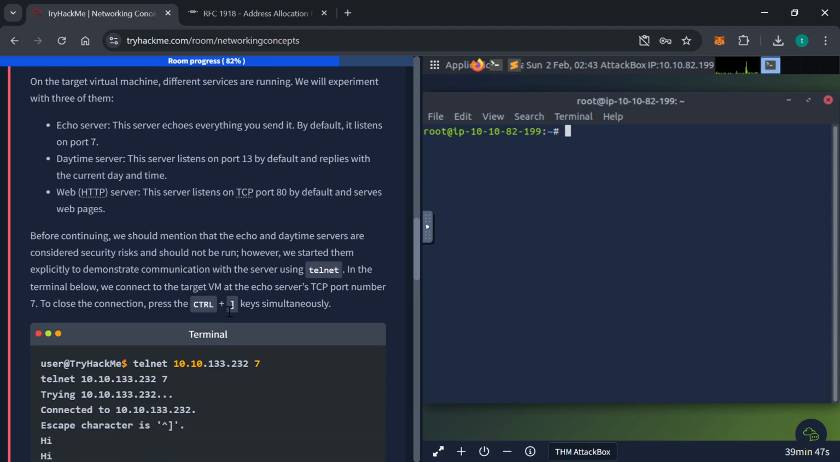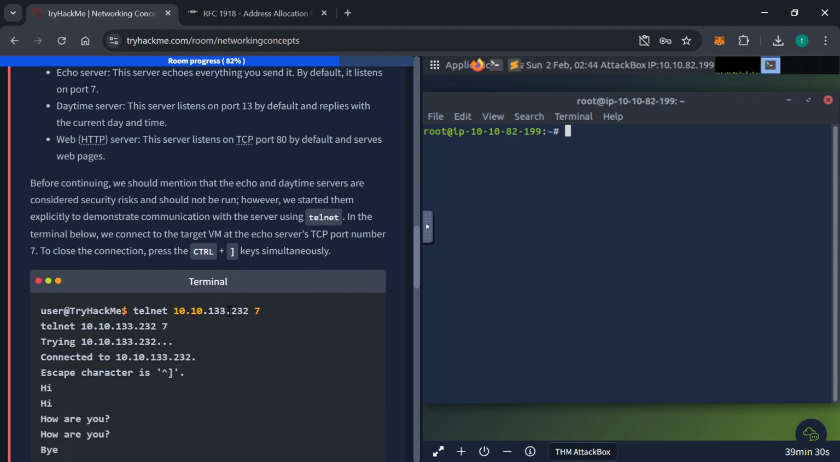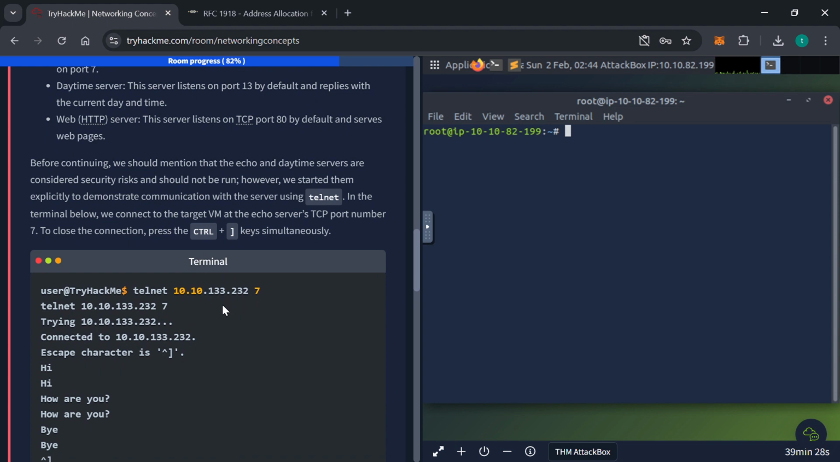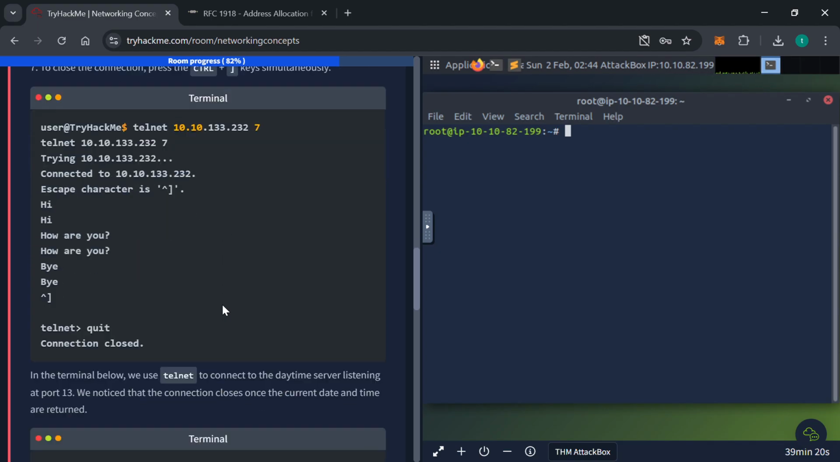Before continuing, we should mention that the echo and daytime servers are considered security risks and should not be run. However, we started them explicitly to demonstrate communication with the server using Telnet. In the terminal below, we are going to connect to the target VM at the echo server TCP port number 7, and to close the connection, we are going to press the Ctrl and J keys simultaneously.